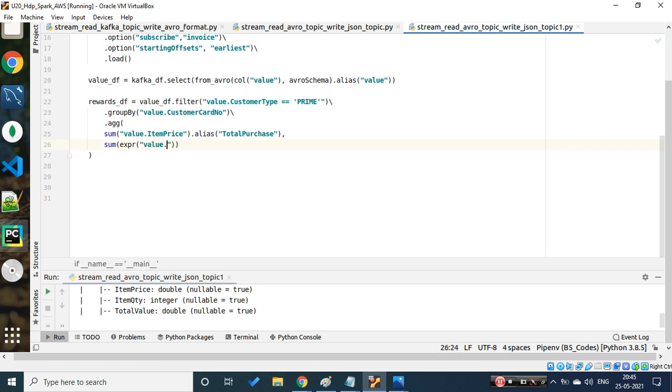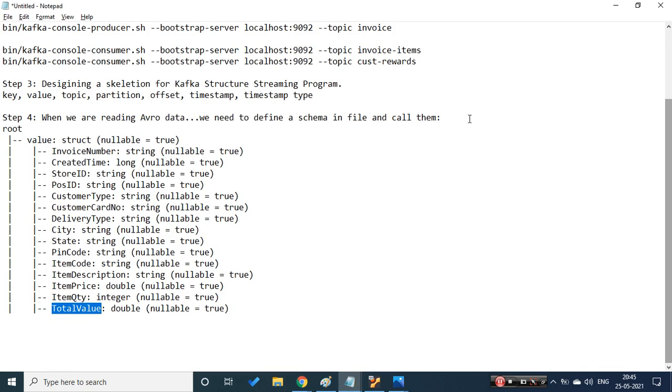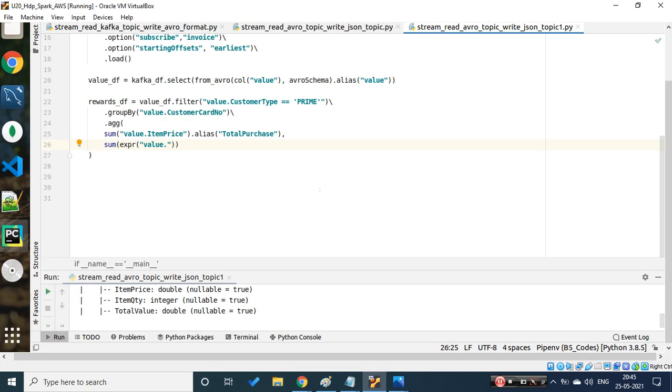I'm using a column, which is total value, and I'm doing a multiplication, just randomly as of now, so don't stick on why I'm doing it. As it's a type of double, let me cast it to an integer.